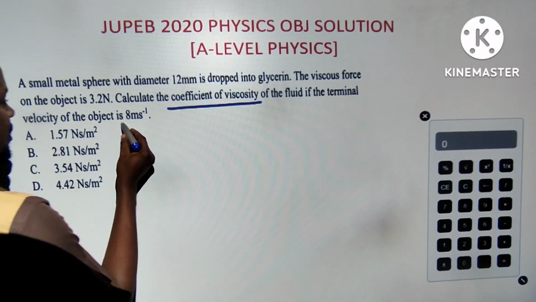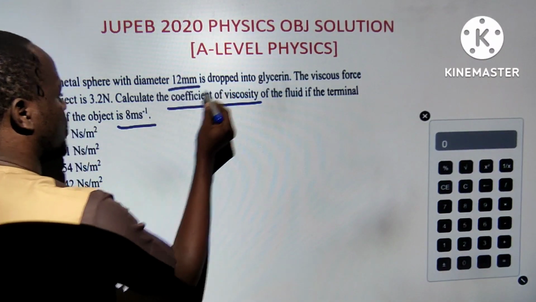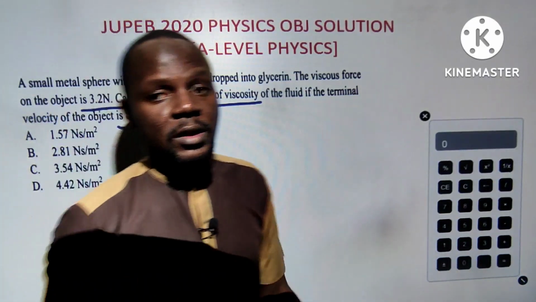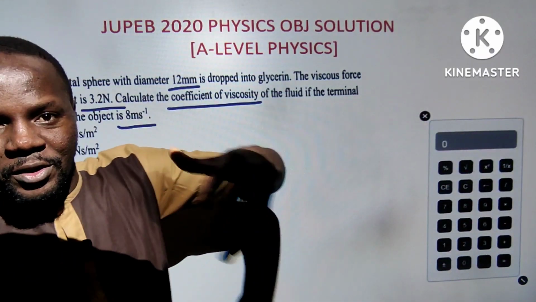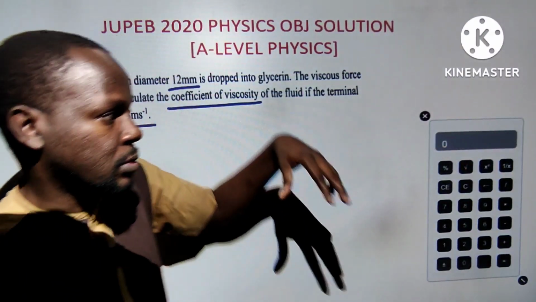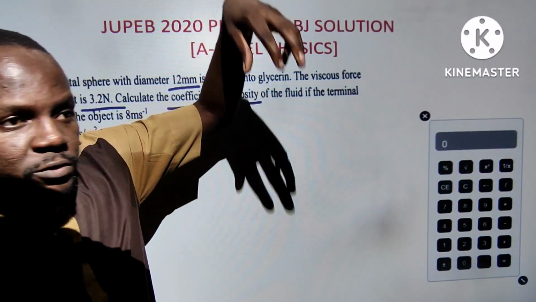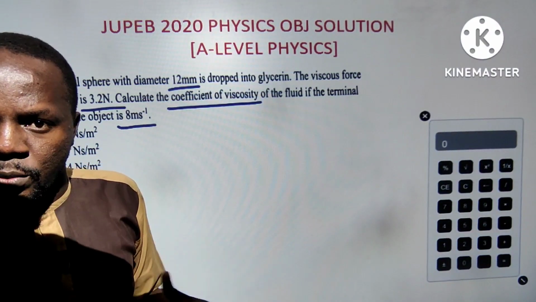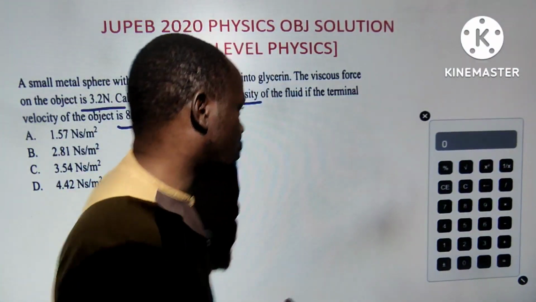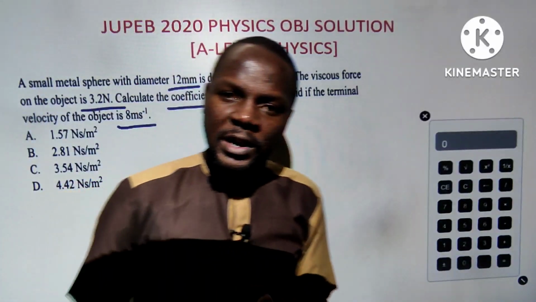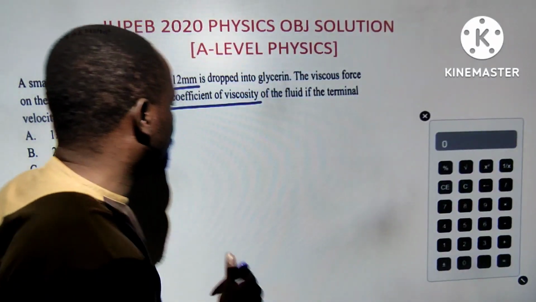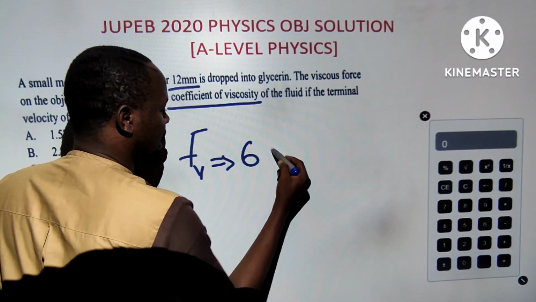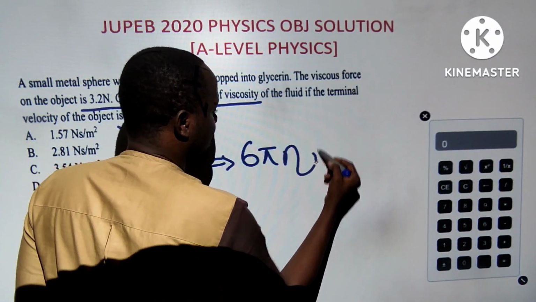If the terminal velocity is 8, parameters are given, you have to convert this because it's in millimeter. It's also available on my channel, even when I did theory for JUPEB last year, so you can check through. When the sphere is dropped inside the fluid, the viscous force reacts to it, then we come about what we call Stokes law, which was actually derived from experiment and not from mathematics. So Stokes law is given as viscous force F equals 6 pi eta R V.